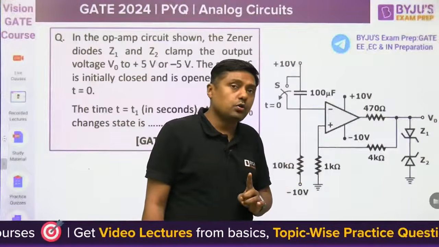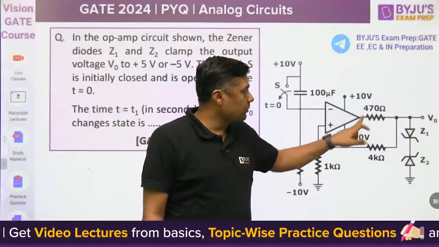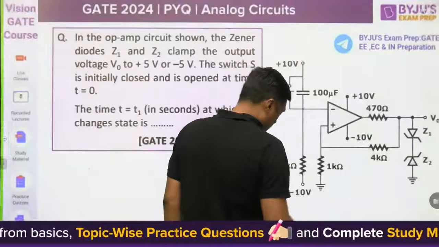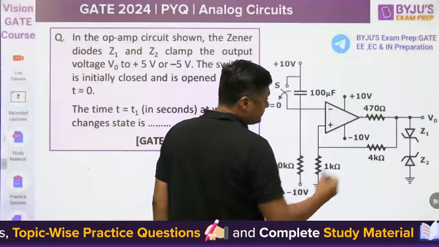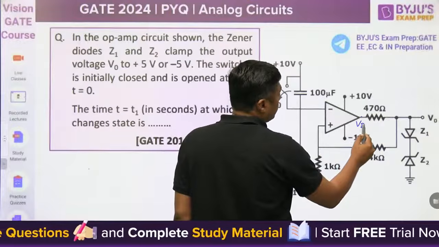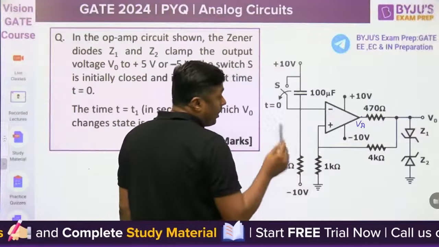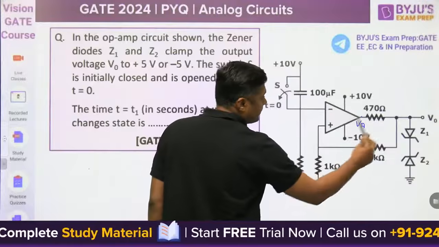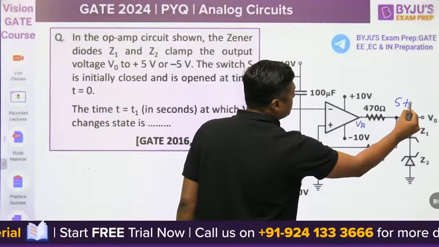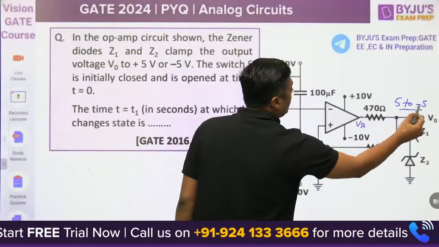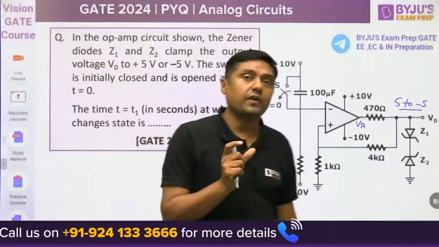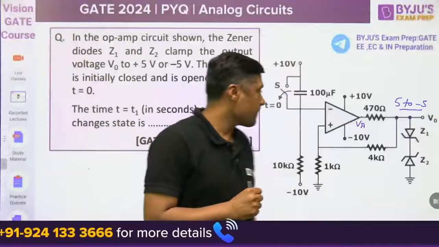Because of the positive feedback, the operational amplifier at this point has two levels only, plus Vsat and minus Vsat. But because of this arrangement, output is limited to 5 volt and minus 5 volt. These are called clamping diodes.